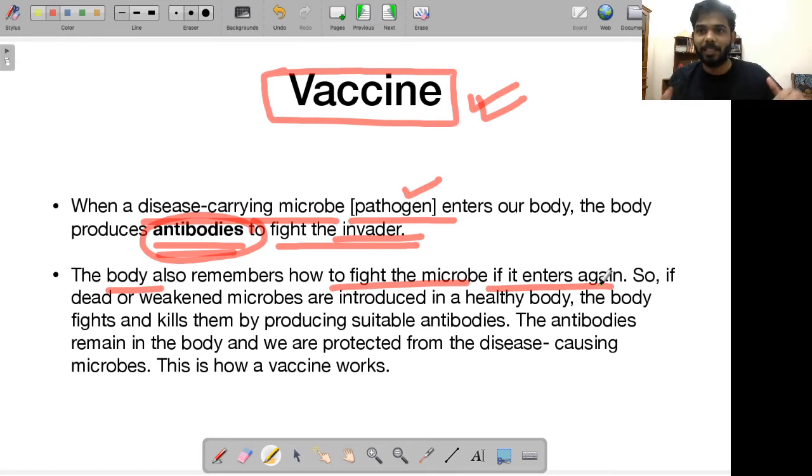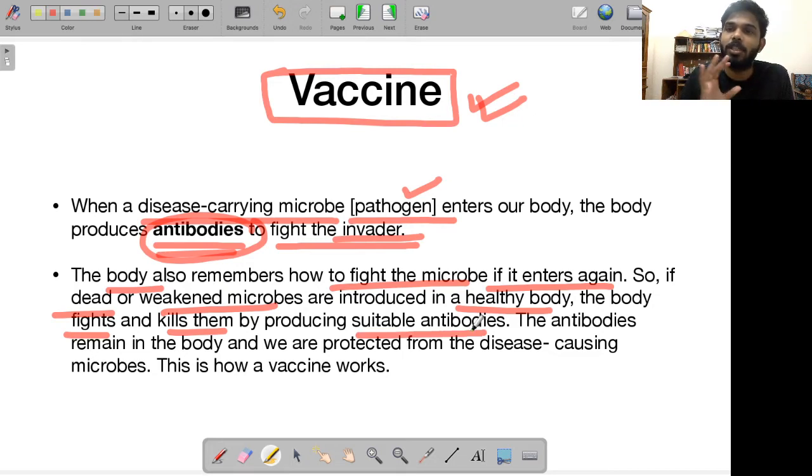So next time the same virus, the same pathogen attacks, your body responds to it in a much better manner. If a dead or weakened microbe is introduced in a healthy body, the body fights and kills it, and it will produce suitable antibodies. These antibodies remain in the body. So this is the concept of memory. The antibodies produced for fighting off this inactivated or dead pathogen remain in the body, and we are protected from the disease causing microorganisms. This is precisely how vaccines work.